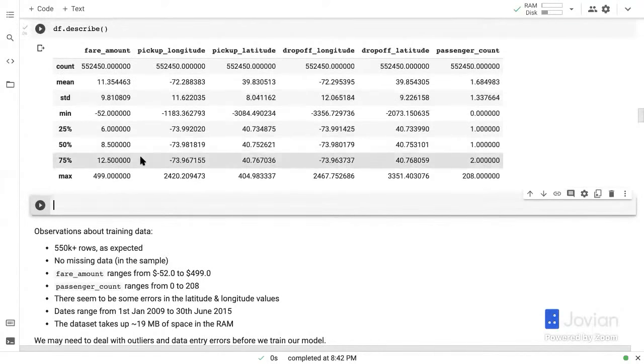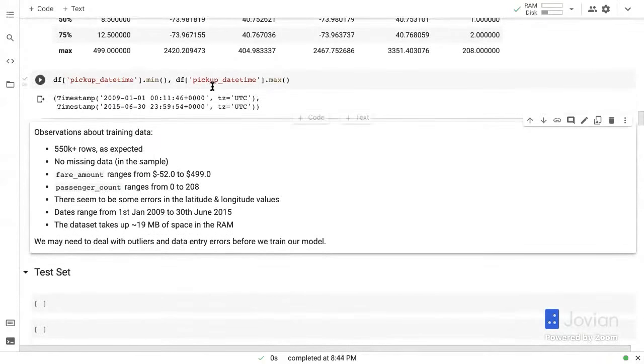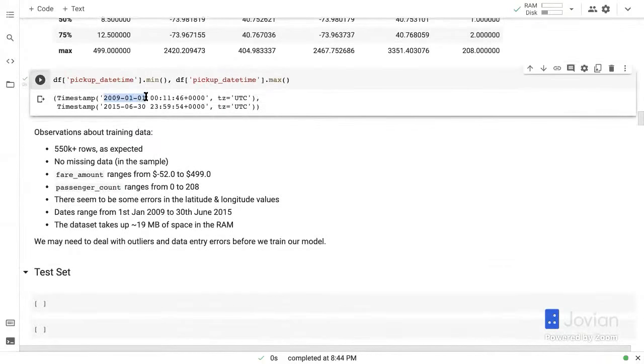Now, one thing that is missing here is the date time. So let me just grab the pickup date time and just look at the minimum and maximum values here. So you can see here that our dates start from the 1st of January 2009 and end on the 30th of June 2015.